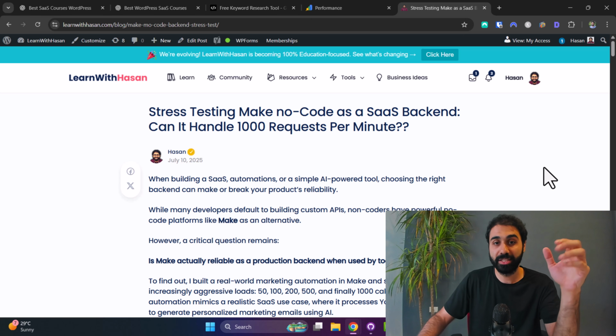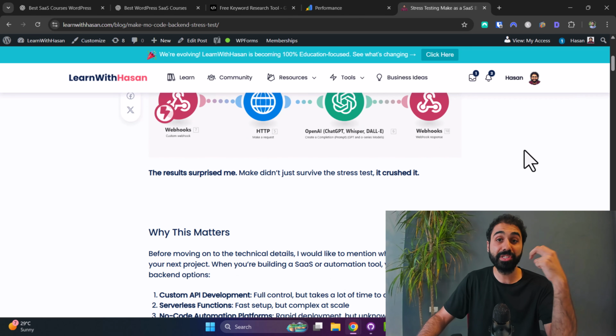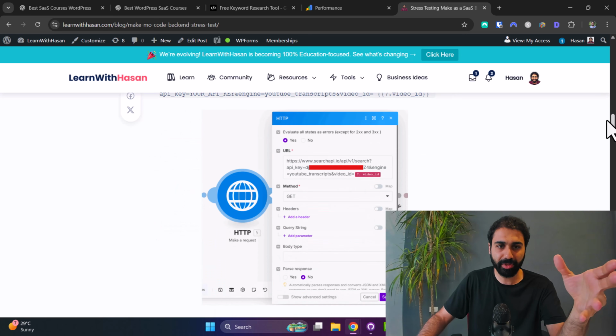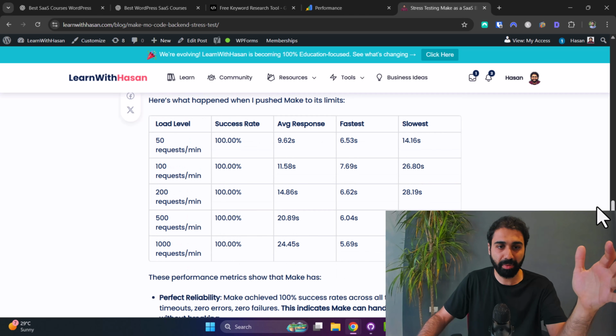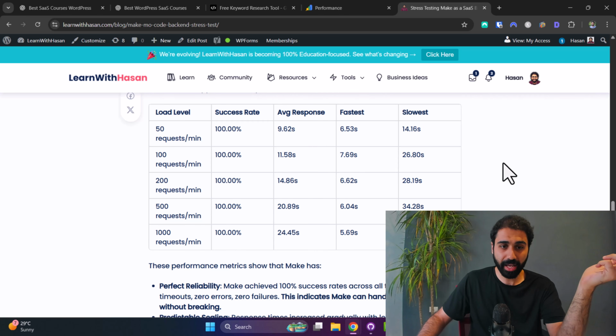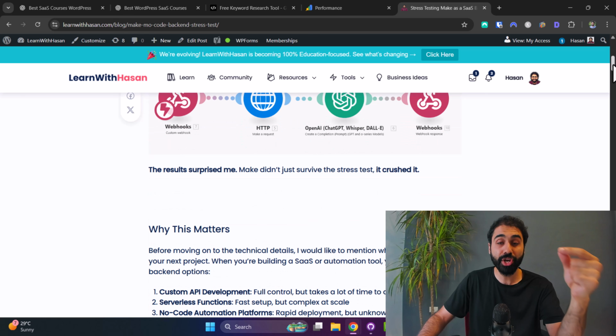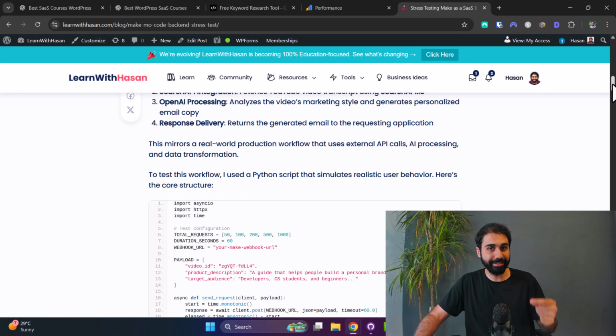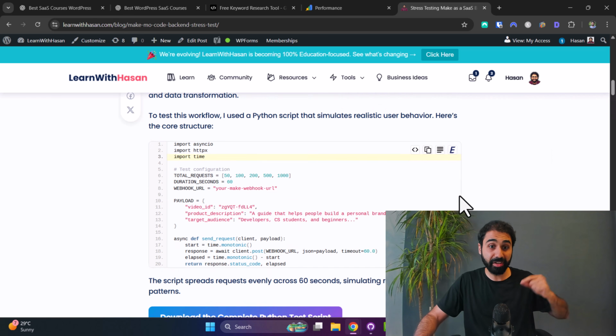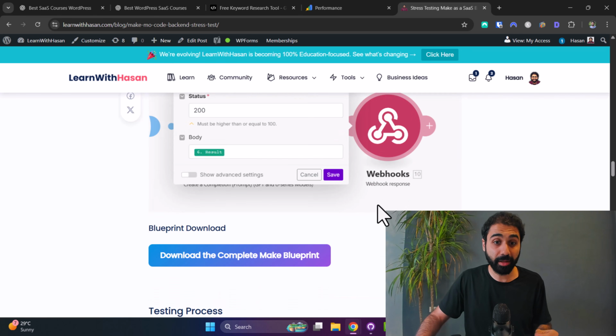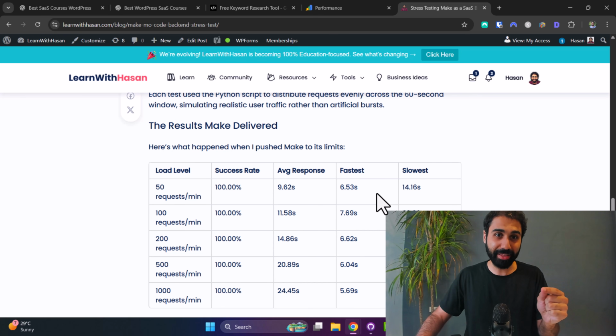So try your best whenever you write a blog, a page, anything, to mention numbers and proof. For example, maybe not the best example, but something that we can rely on. This stress test, here I'm sharing something I did, a test verified with numbers. And I tried this, by the way.